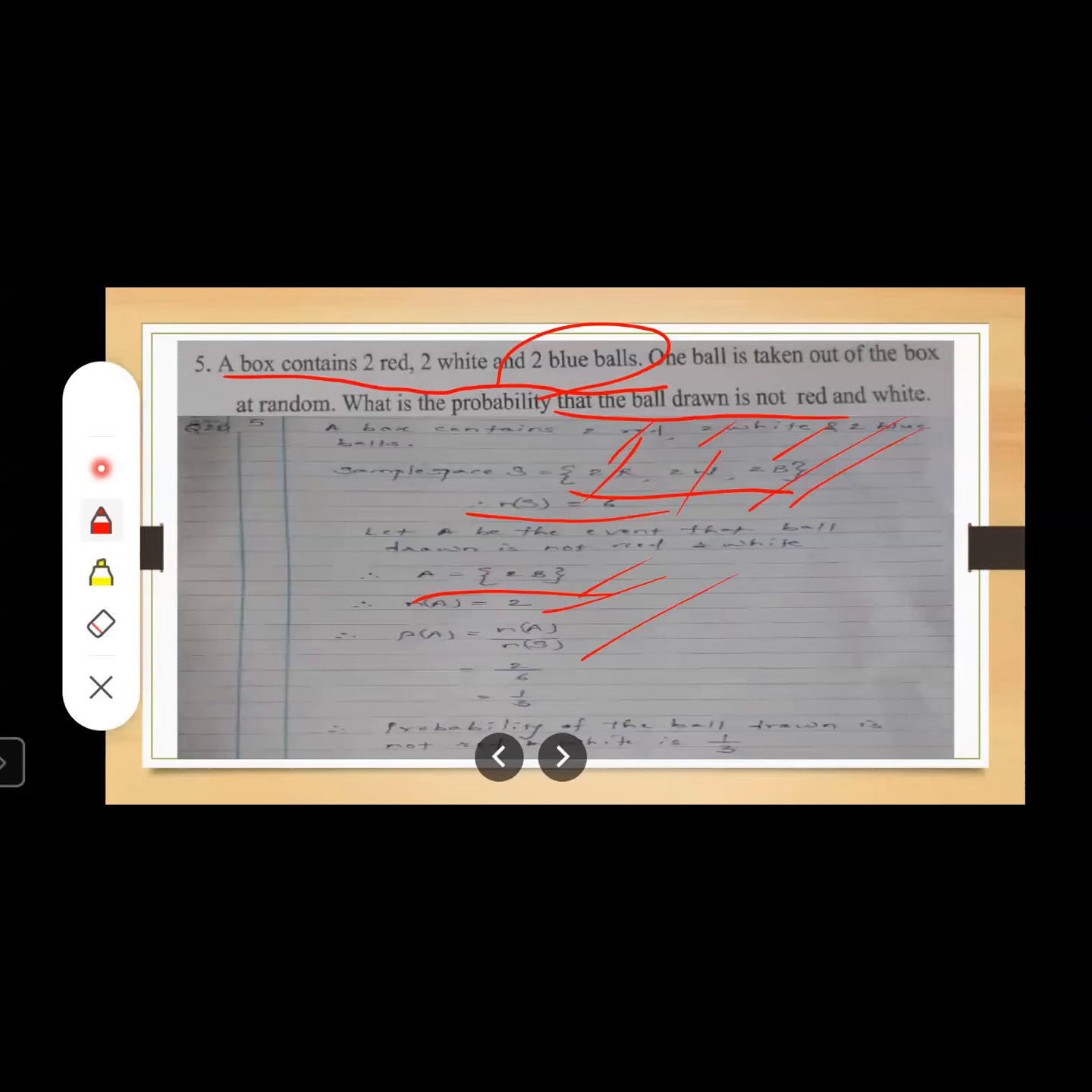Use the formula P is equal to nA upon nS. Substitute the given values of nA and nS. When you put these values of nA and nS, you will get the answer as 1 upon 3. And again, lastly, you have to mention what your answer is. Probability that the ball drawn is not red and white is 1 upon 3. Okay, let us move to the next slide.